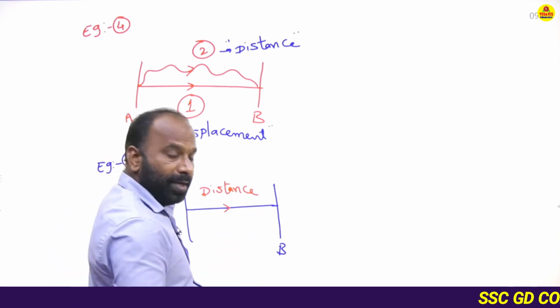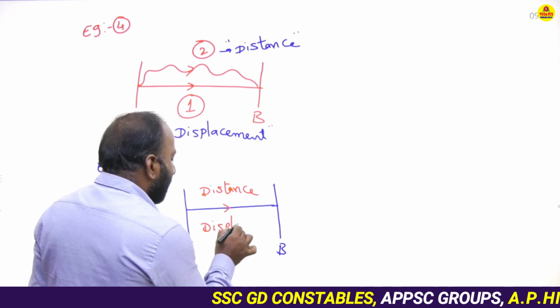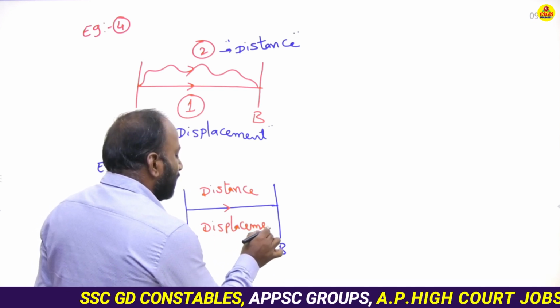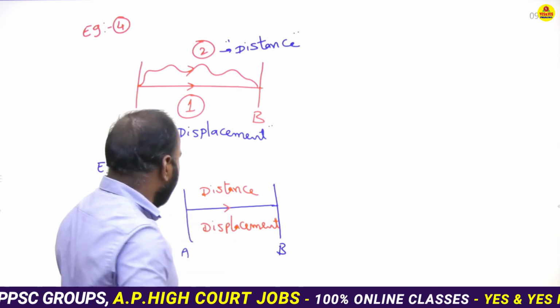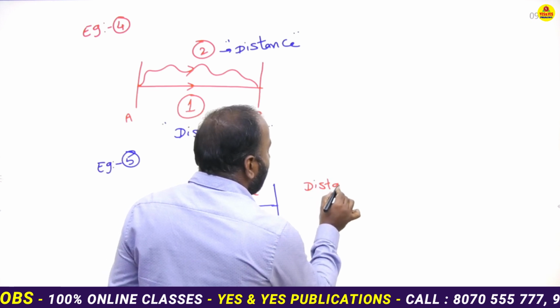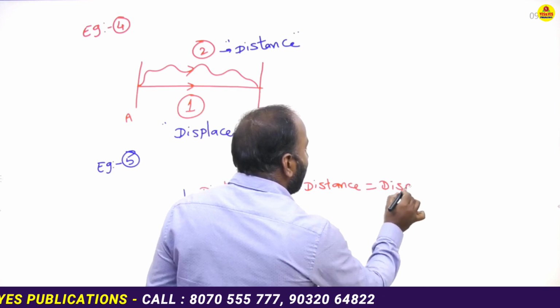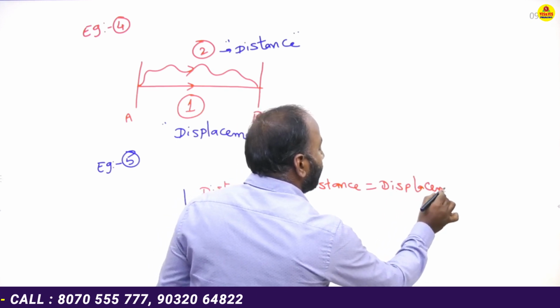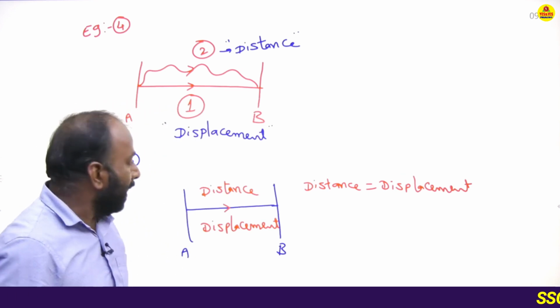Distance is AB, but displacement is also the same. So distance is equal to displacement.